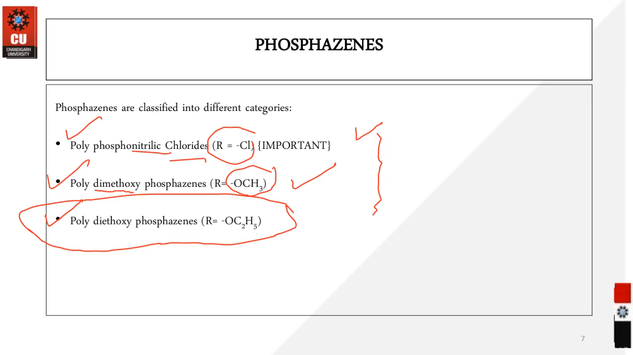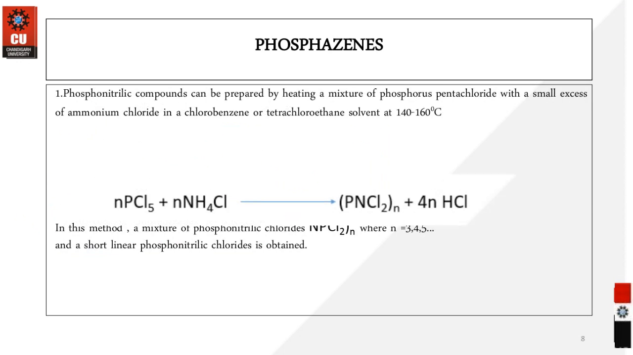So you can have the classification. When you look into the formation, which I have explained in the previous slide also, the phosphonitrile compound can be prepared by heating a mixture of phosphorus pentachloride with a small excess of ammonium chloride in a chlorobenzene or tetrachloroethane solvent, at an elevated temperature around 140 to 160 degrees Celsius.